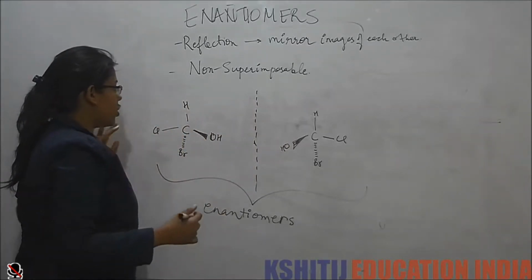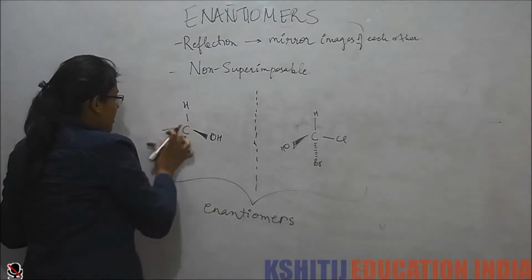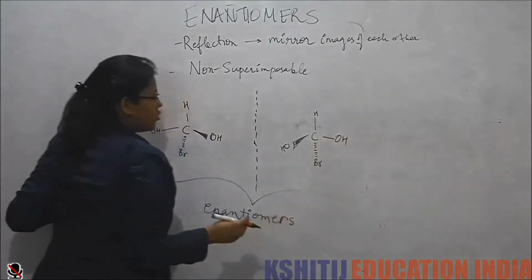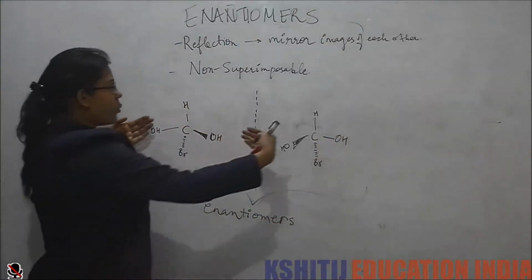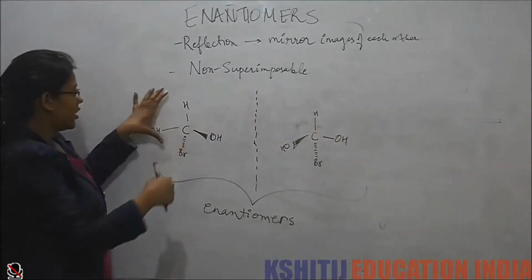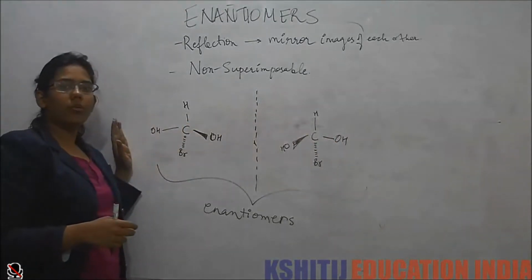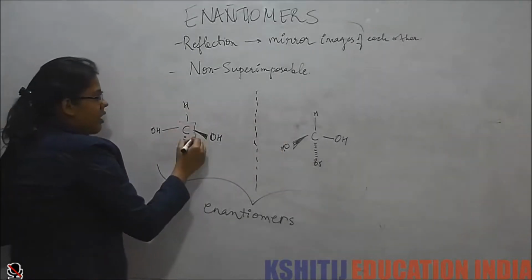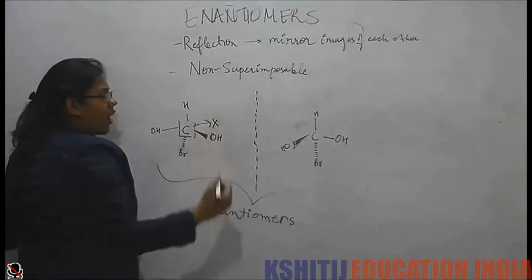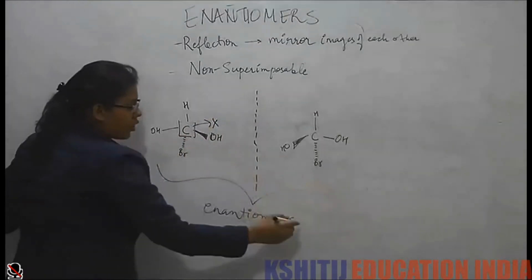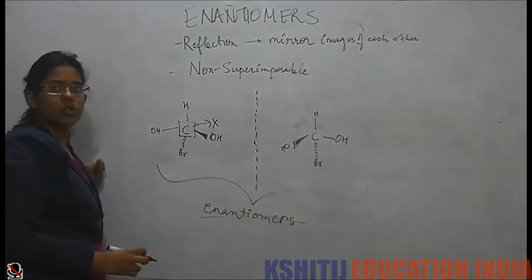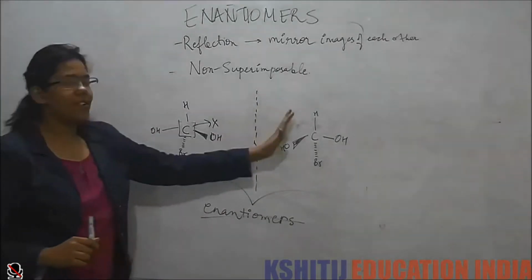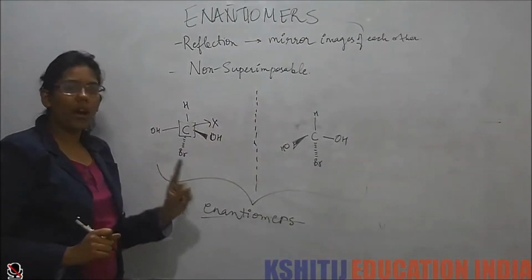But now if we have, say, two groups the same, now you can see that there is a way in which if I put them on each other, they will superimpose on each other. So in that case, this carbon is no longer a chiral carbon and they no longer are enantiomers. So the first basic criterion that we need to get two enantiomers is to have at least one chiral center.